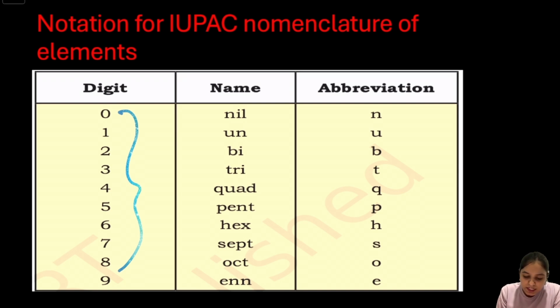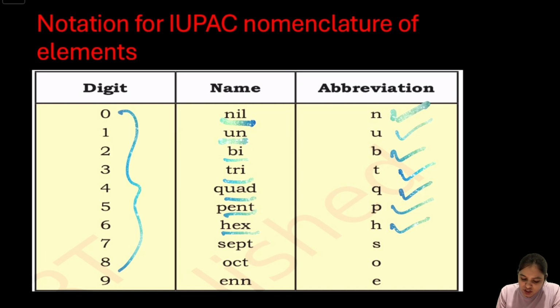0 is represented by nil and its abbreviation is N. The digit 1 is represented by un and its abbreviation is U. The digit 2 is bi and its abbreviation is B. Tri, that is 3, and its abbreviation is T. Quad, that is 4, and its abbreviation is Q. Then pent is P. Hex is H. Sept is S and oct means 8, that is O, and enn means 9, that is E.